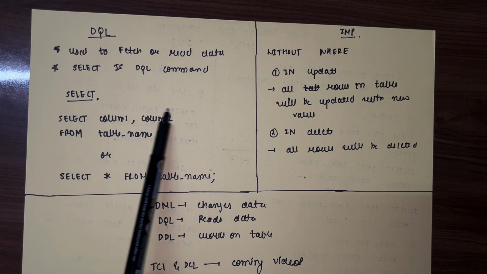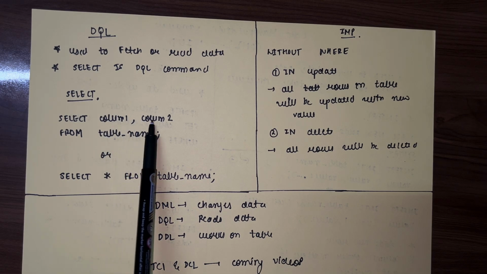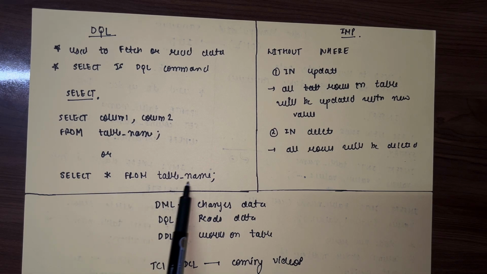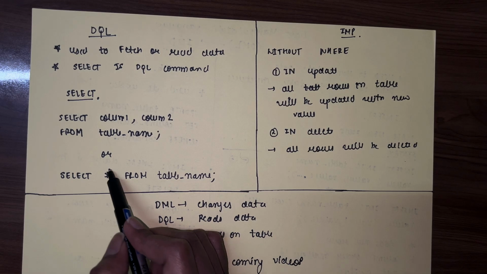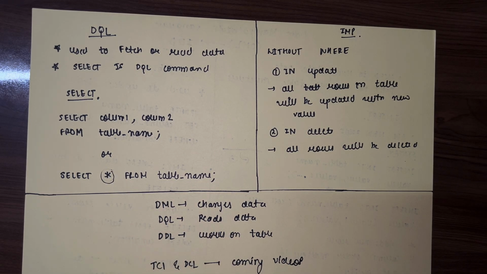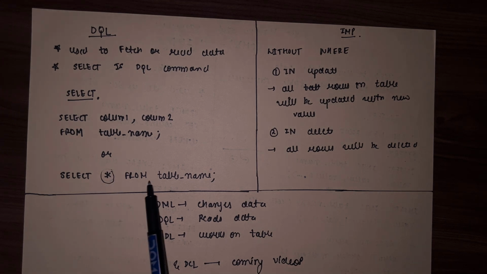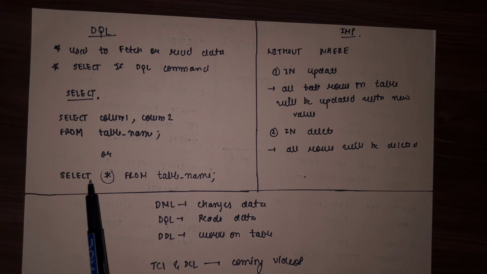The syntax for it is select column names, like column 1, column 2 from table name. Or else you can use select star from table name. Star specifies all the columns from the table. Whatever columns there are in the table, it will show the entire table. So the select command is used to see or view the data from the table.